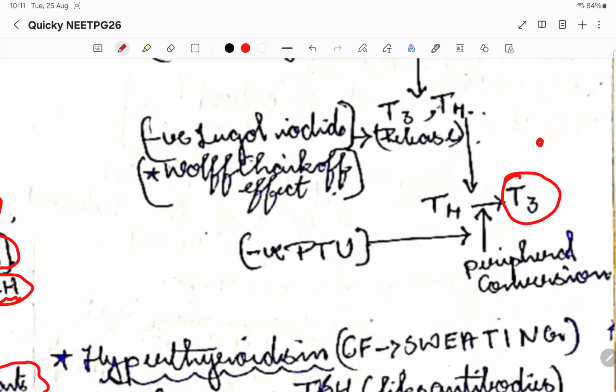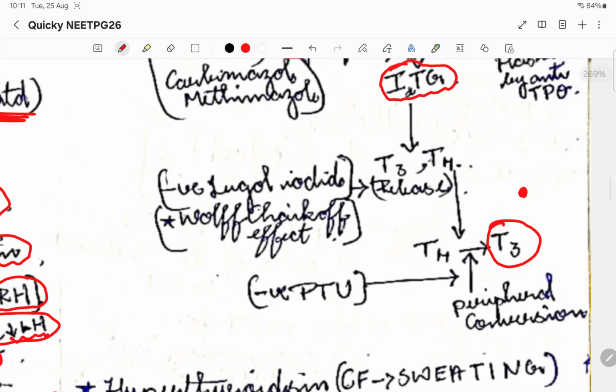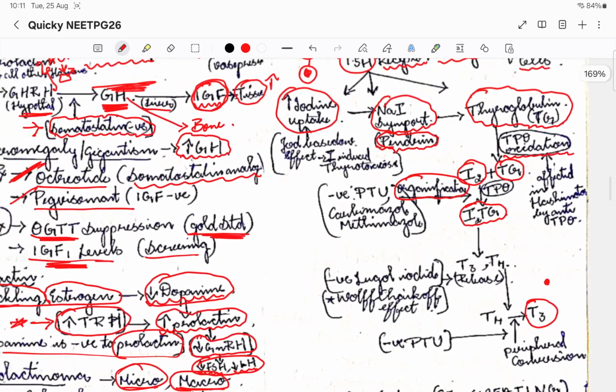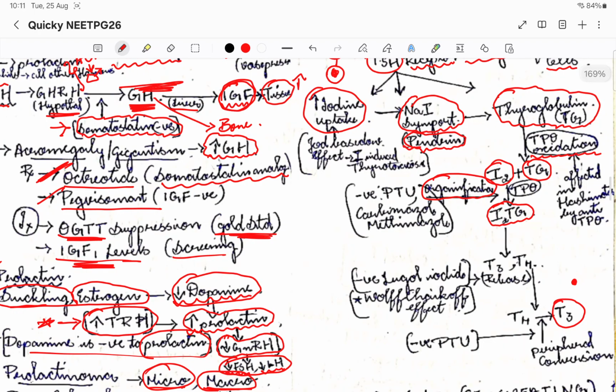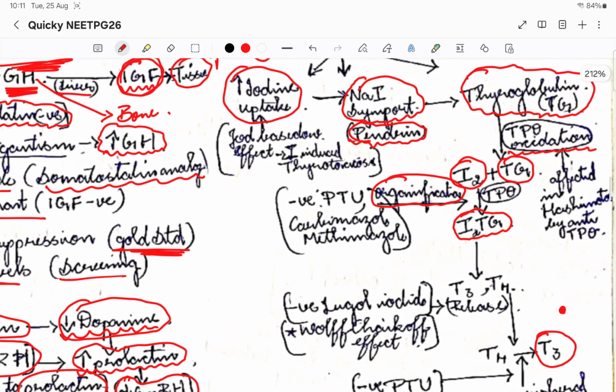So basically the nucleus is where the target of T3 and T4 is. So this is the exact physiology of how the thyroid hormone is getting formed, from TRH to T3 and T4. Now let us see the clinical significance of it.